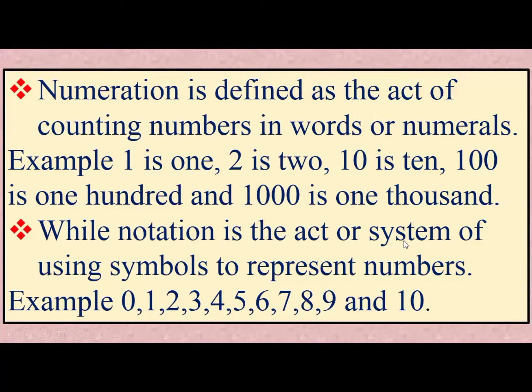While notation is the act or system of using symbols to represent numbers. When we represent a number in digits, this method is called notation. You can see here these are the single digit numbers, and we represent a number in digits, so this method is called notation.